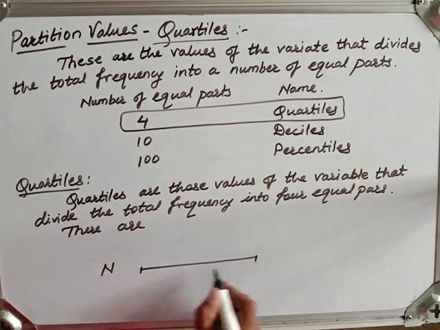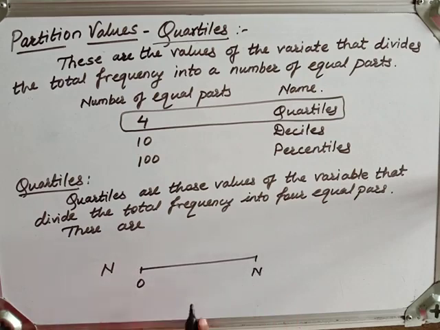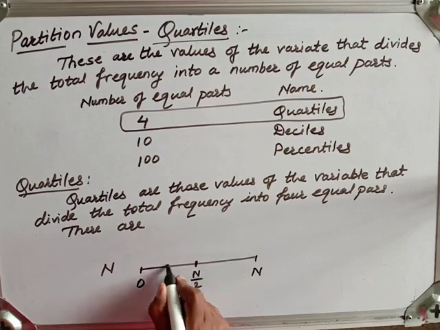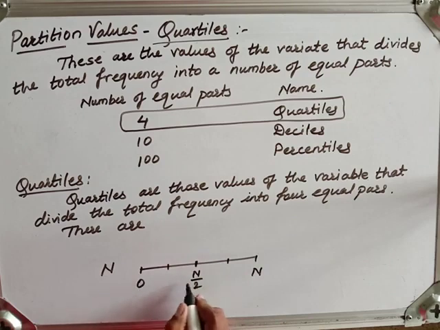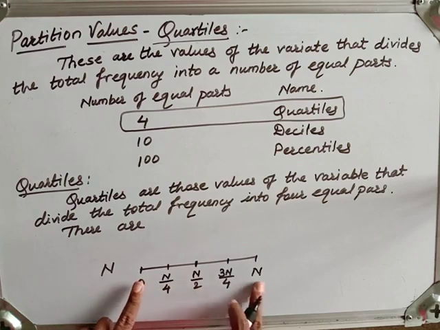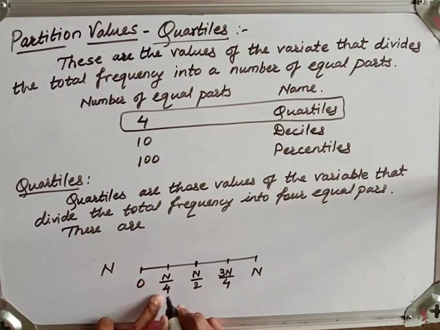Suppose this is N, from 0 to N here. If we make it 2 equal parts, it will be N by 2. For 4 equal parts, we divide 0 to N by 2 and N by 2 to N, so we get N by 4 and 3N by 4. These are the 4 parts of the total frequency: N by 4, N by 2, 3N by 4 and N. We won't take N here. Actually these are the quartiles. N by 4 is known as the lower quartile, denoted as Q1.